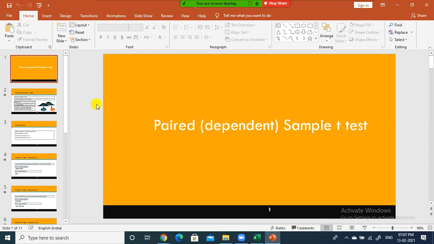See, in the case of a single sample t-test, we are taking only one sample. If my sample mean is somewhat closer to my population mean, you try that one also. Most likely, or less likely, you are going to reject the null hypothesis.